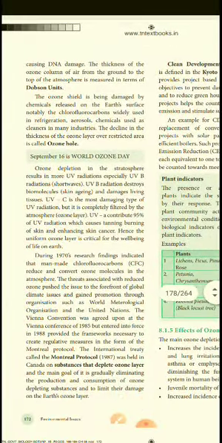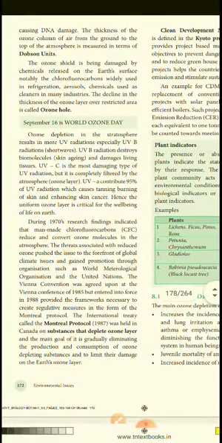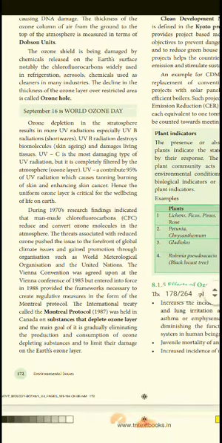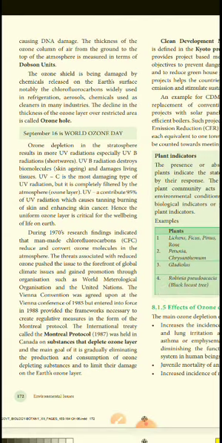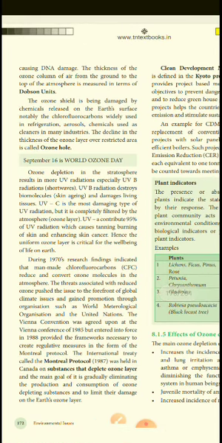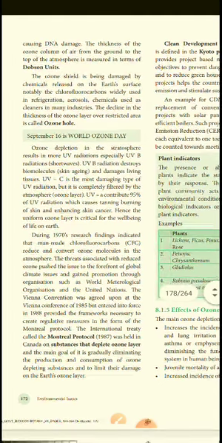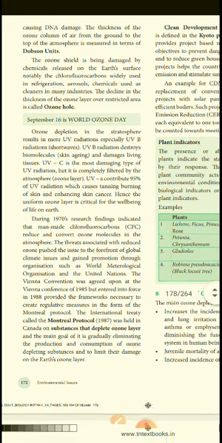A very important effect is DNA damage. If the UV rays reach us, our DNA will be damaged. The thickness of the ozone column from the ground to the top of the atmosphere is measured in Dobson units. The ozone shield is being damaged by chemicals from the earth's surface, chlorofluorocarbons, which mostly damage the ozone layer. They come from refrigerators and ACs, so avoid using them.